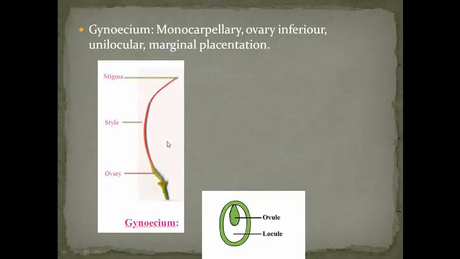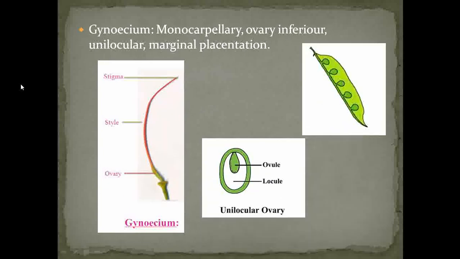Then the next feature under the reproductive characters is the gynoecium. The gynoecium observed in Caesalpinia pulcherrima is monocarpellary. See this, whenever we dissect the flower, this is the thalamus, this is the ovary, this is the style, and this is the stigma. So it is basically monocarpellary. As the flower is perigynous, the ovary is inferior in Caesalpinia pulcherrima.